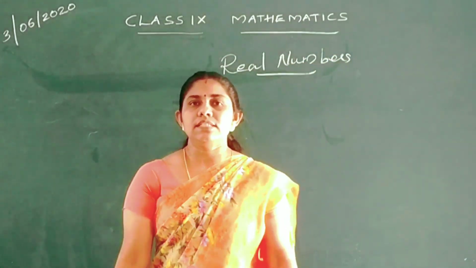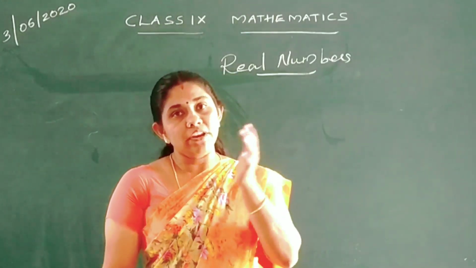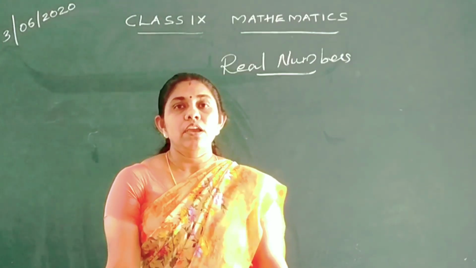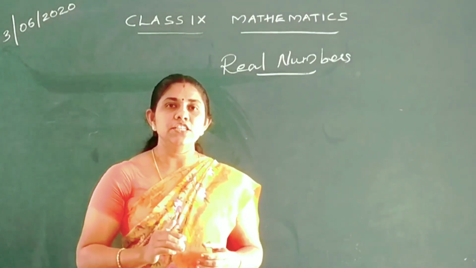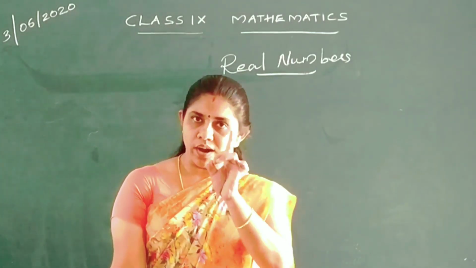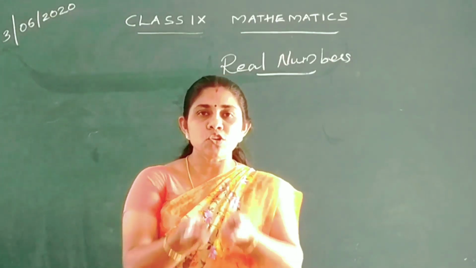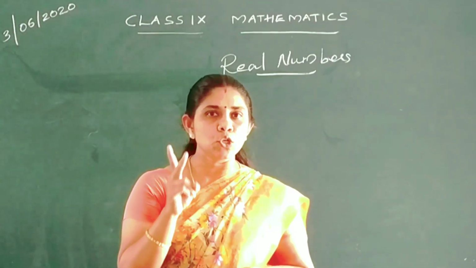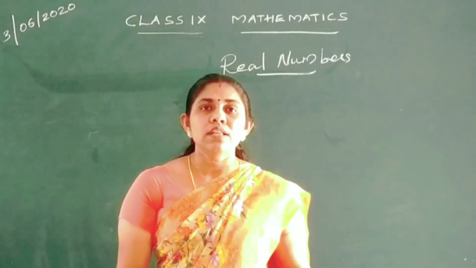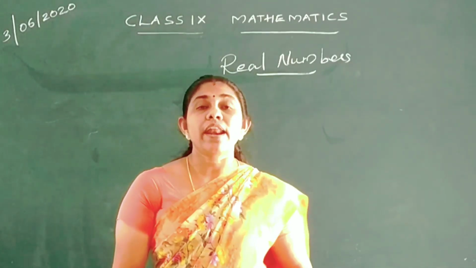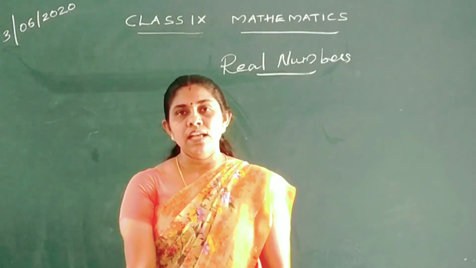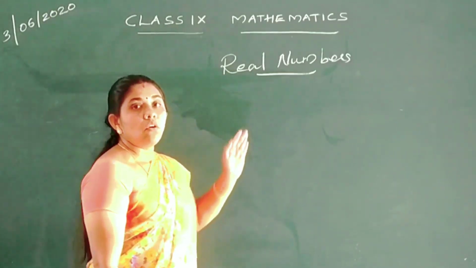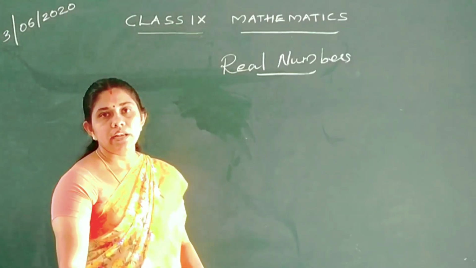Before starting our lessons, we need to recall our previous knowledge. What do you know by numbers? When we are in nursery, LKG, you started with the number 1. Yes or no? How are we counting? So many chocolates are given to you. How will you start counting? You count from 1, 2, 3 like that. So, the first counting numbers, or natural numbers, you learn first. Real numbers come under all the natural numbers and more.